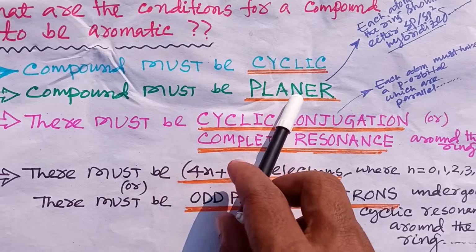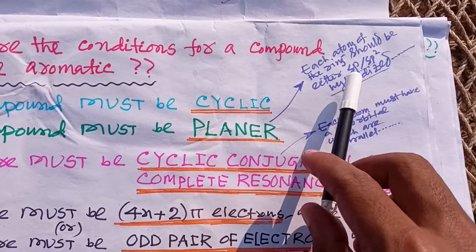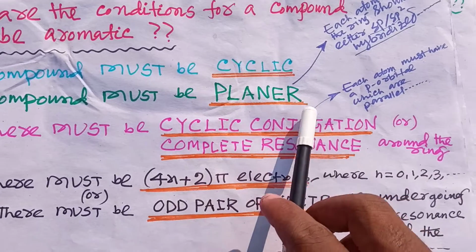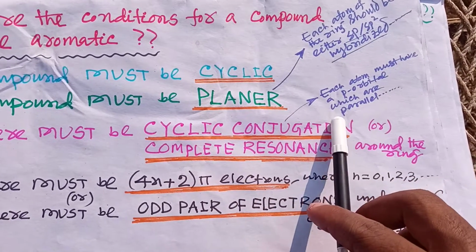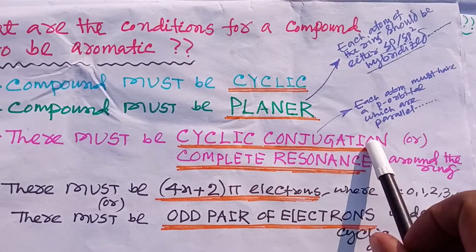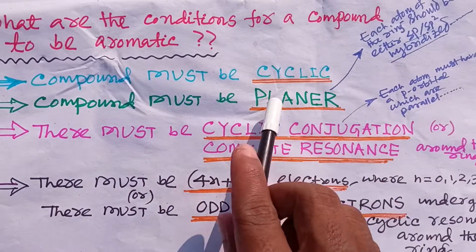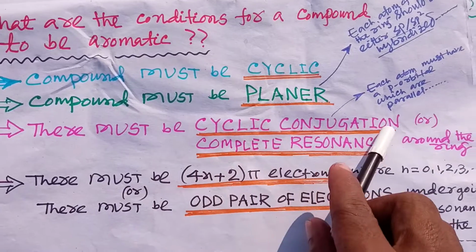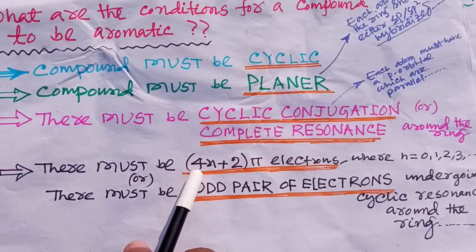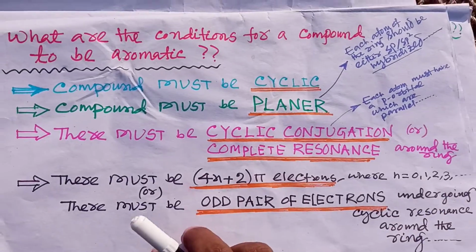The compound must be planar, that means each atom of the ring should be either sp or sp2 hybridized. Cyclic conjugation means each atom must have a p orbital which is parallel to the others, so that maximum overlapping can take place. So these are the conditions: the compound should be cyclic, planar, and there should be cyclic conjugation, or complete resonance around the ring, and the compound should contain 4n plus 2 pi electrons, where n can vary from 0, 1, 2, 3 and so on.